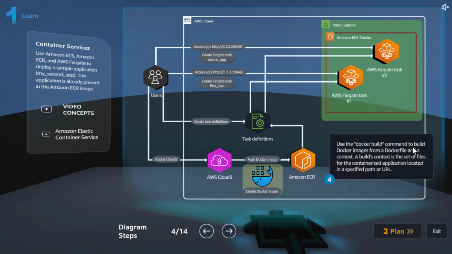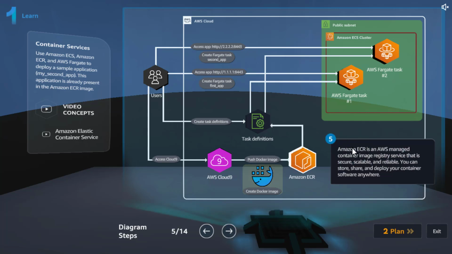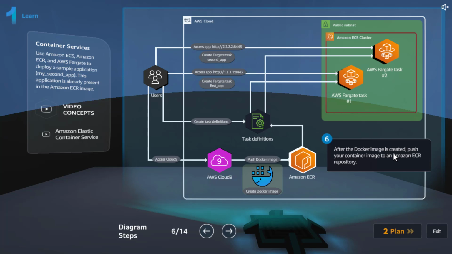Use the docker build command to build Docker images from a Dockerfile and a context. A build's context is the set of files for the containerized application located in a specified path or URL. Amazon ECR is an AWS managed container image registry service that is secure, scalable, and reliable. You can store, share, and deploy your container software anywhere. After the Docker image is created, push your container image to an Amazon ECR repository.